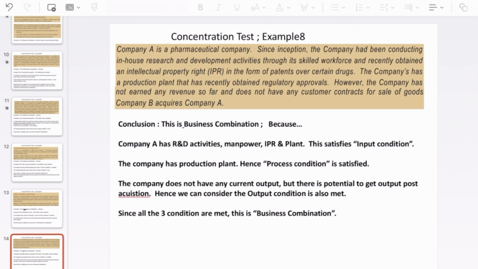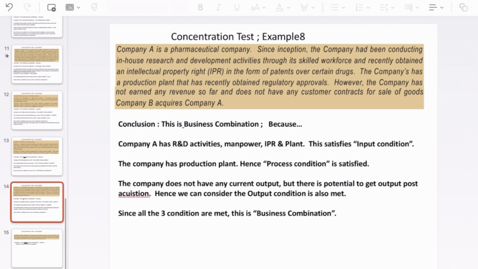Okay, so here also all the 3 conditions have been met. So there is an input in terms of R&D activities, manpower, IPR and plant, and there is a process because plant means there is an existing manufacturing process being taken over. And there is output because it can generate the sale produce over the period of time. Yes, so this is a business combination.